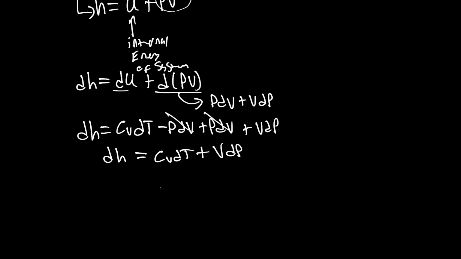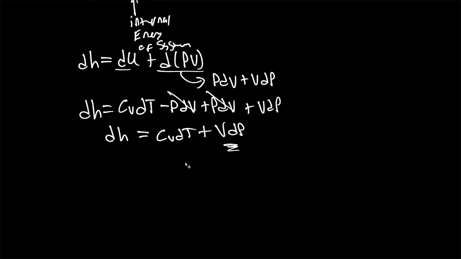So basically what we need to do is get this into a form that we can work with.